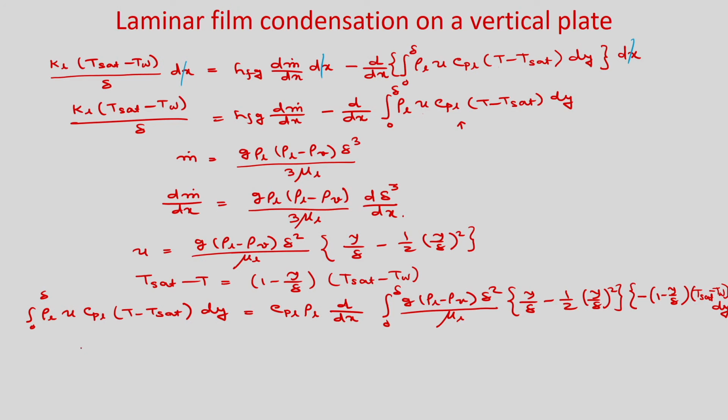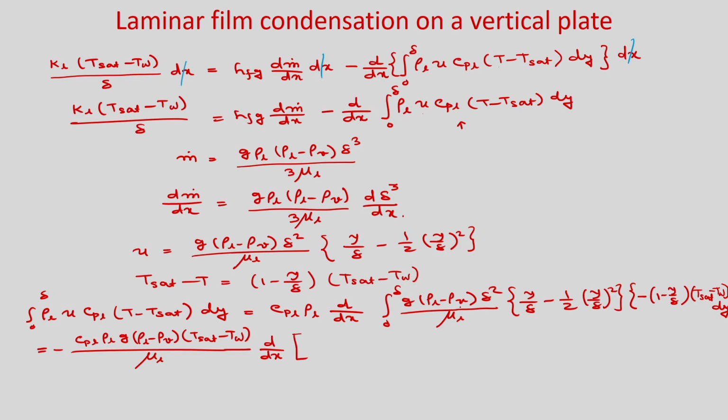So, if you see this, you can write it as equal to minus c_pL ρ_L g (ρ_L − ρ_v)(T_sat − T_w)/μ_L d/dx.